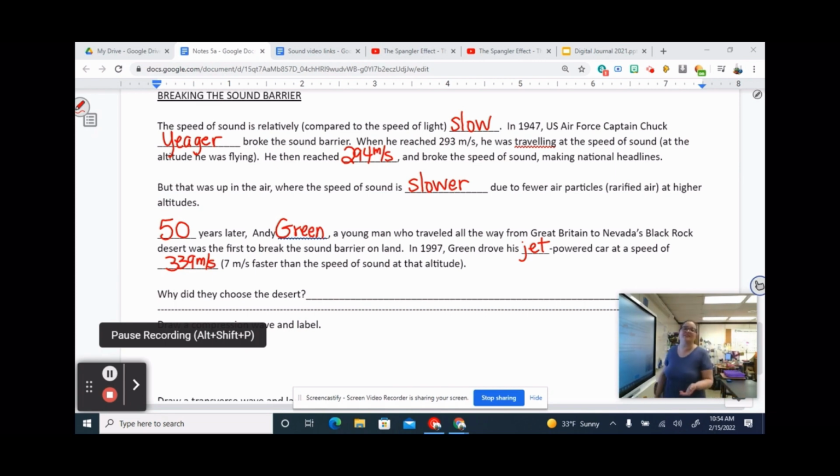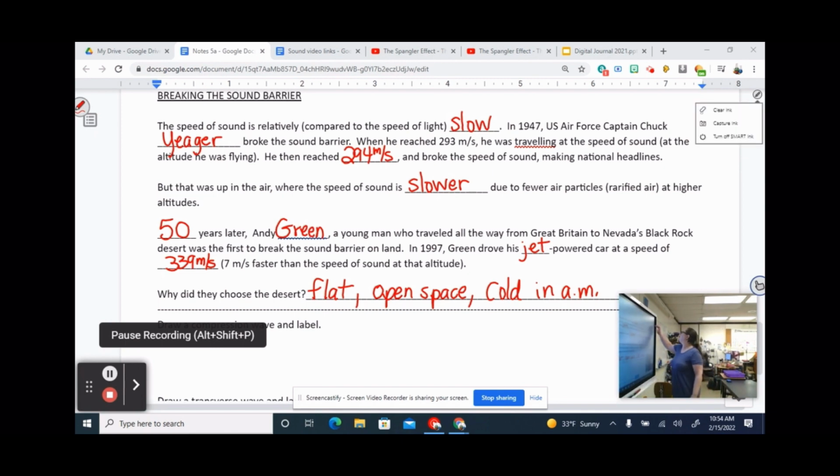So my question is, why did they choose the desert? There are lots of reasons, and hopefully you thought of some of them. First of all, it's flat, so they don't have to worry about losing or gaining any speed. They can just go. Second, it's an open space, so they don't have to worry about running into anything. And finally, it's the desert, so it's cold in the morning. That means the speed of sound was easier to break because it was colder. They did not do it in the heat of the middle of the day. It would have been a lot harder because the speed of sound would have been higher in that hotter air. But because it was cold in the morning, they were able to do it.